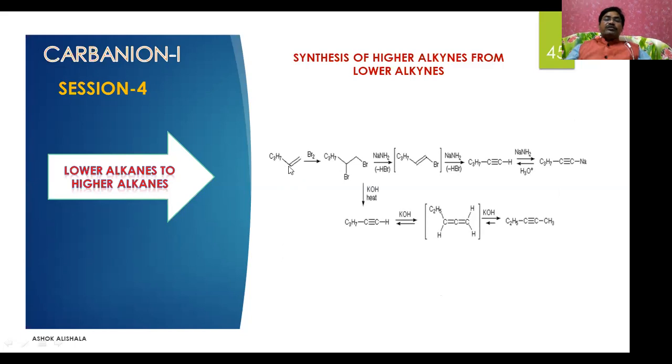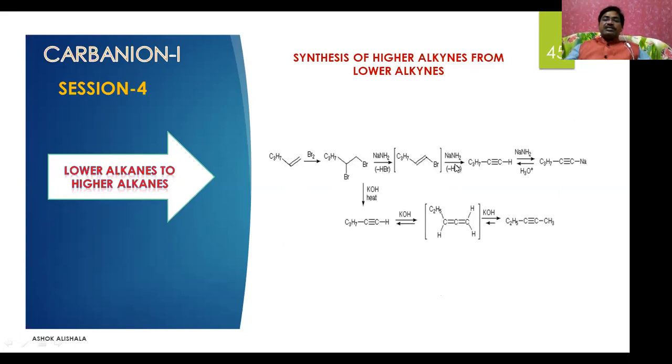See, this is the terminal pentene, 1-pentene, and this is the bromination. For this, when sodamide is used, what happens? When sodamide is added, it removes HBr so that you will get an unsaturated one.